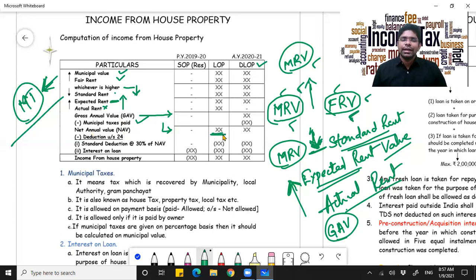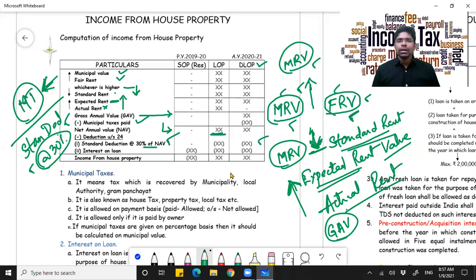After arriving at the net annual value, you will be given a standard deduction at the rate of 30%. Why are they giving you a deduction of 30%? Because to maintain any house, every year you will be incurring some basic expenditure for its maintenance. So considering all the basic expenses, the department has been liberal enough to give you a deduction of 30% in addition to the municipal taxes. So 30% of NAV you will be calculating and further reducing.